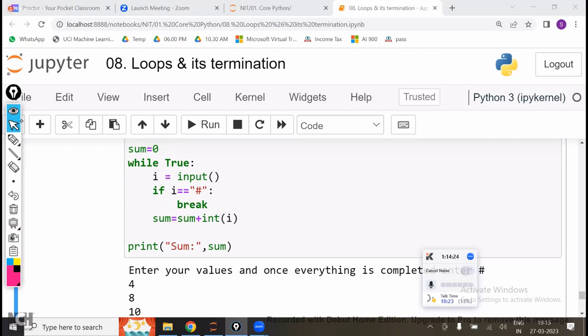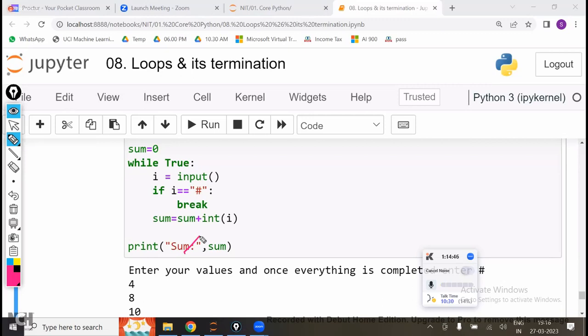Whatever you can write in the for loop, you can write in the while loop, but whatever you can write in the while loop, you can't write in the for loop. Example is this. Can you write the code for this one using for loop? Because the for loop is having a problem that initially itself you have to give the number of iterations.